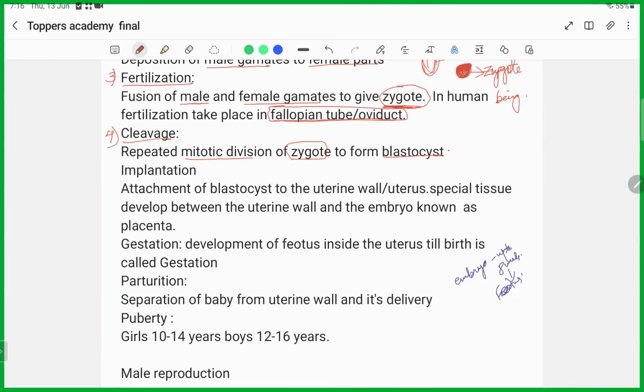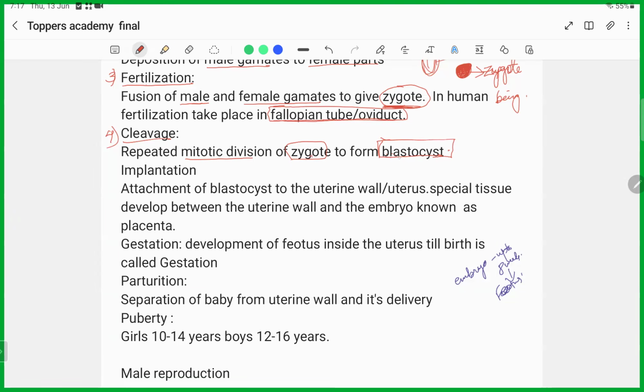So with multiple cell division it will grow and increase in size, and after this repeated mitotic division, the zygote will form something known as blastocyst. Okay, blastocyst. This blastocyst is the development stage of the embryo or the offspring. Okay, all these are the development stages of the embryo or the offspring.